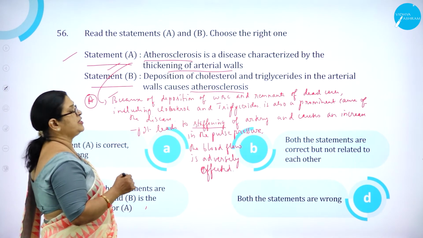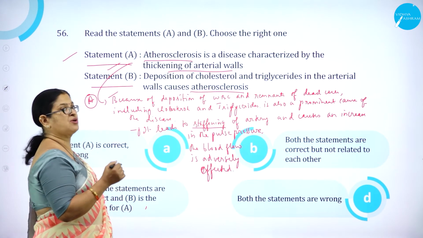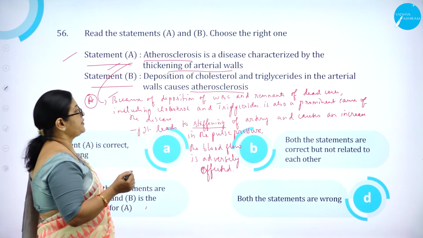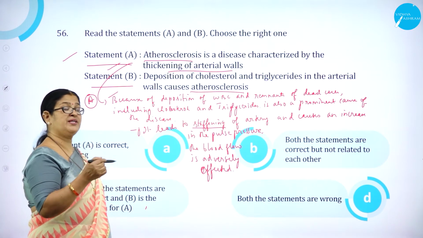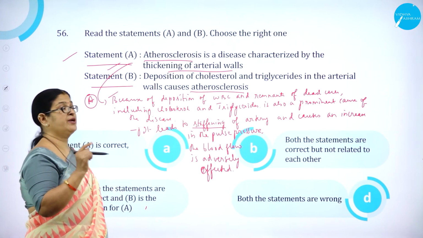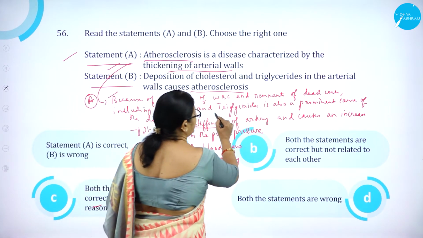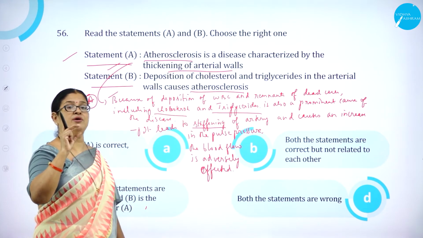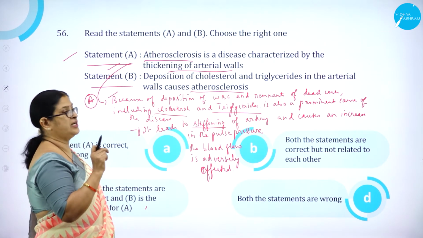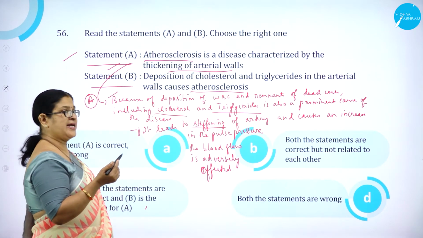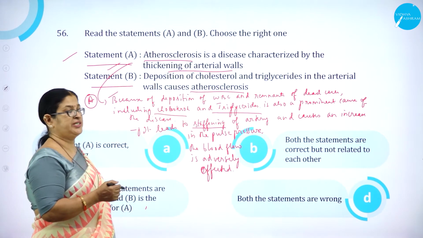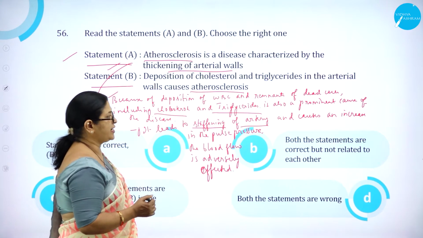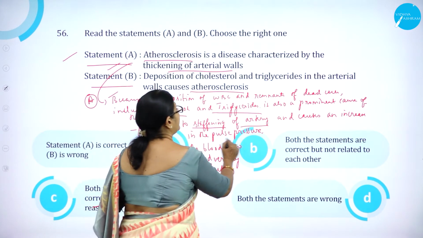How is it correct? Atherosclerosis is caused by what? Because of the deposition of WBCs and even the remains of dead cells, including cholesterol and triglycerides. This is the main cause for the hardening or stiffening of the arterial walls, right? Because of this deposition, it leads to stiffening or hardening of the arteries and causes an increase in the pulse pressure.